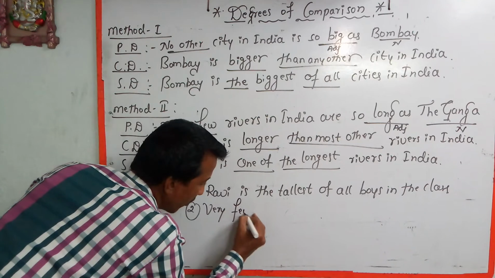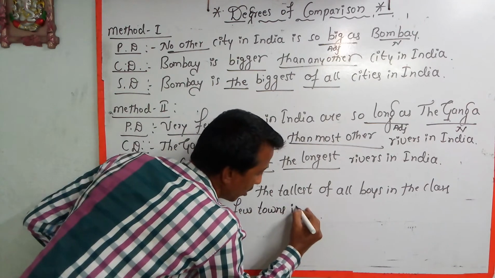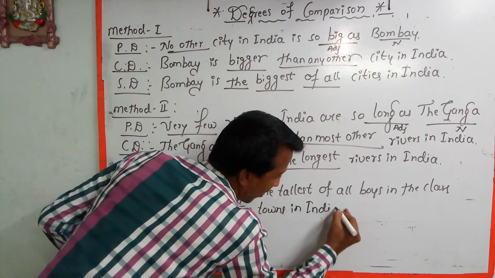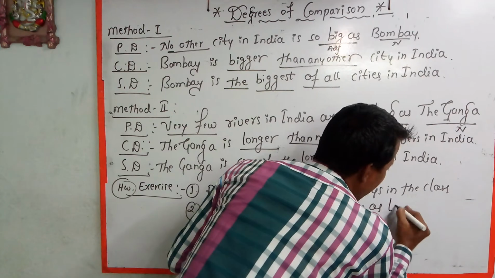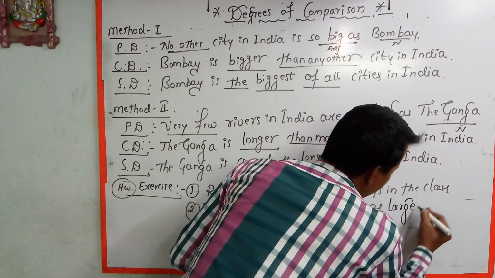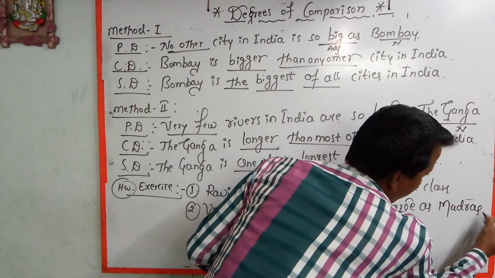Very few towns in India are as large as Madras.